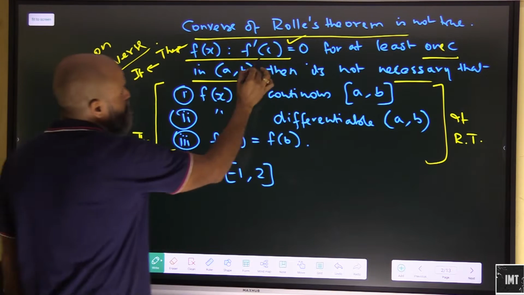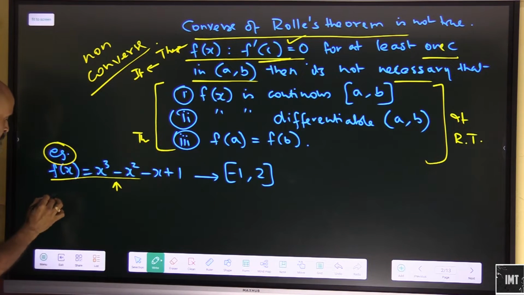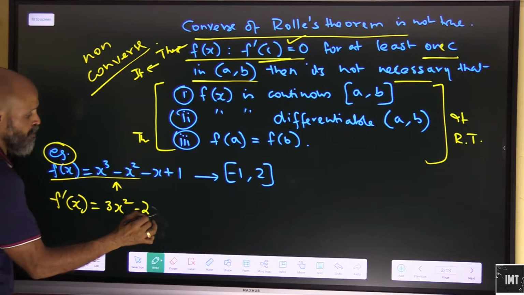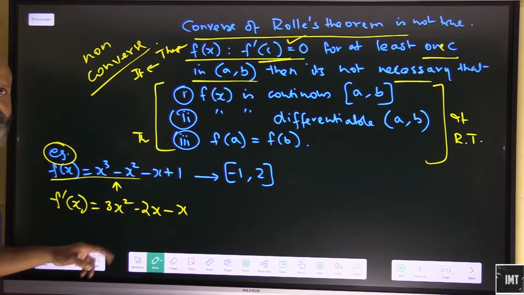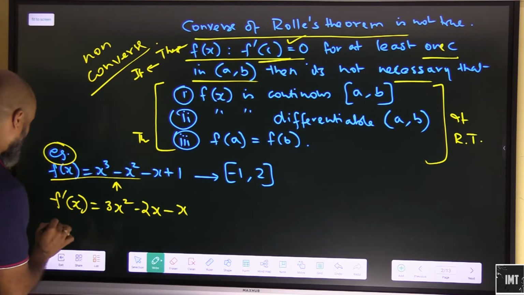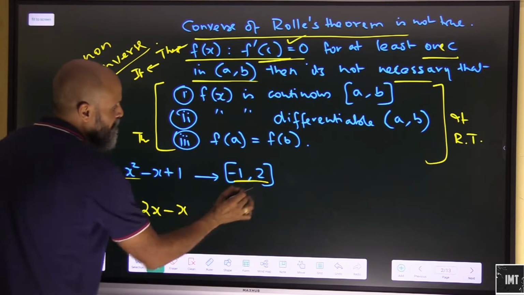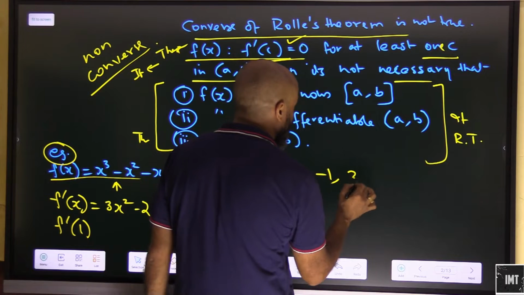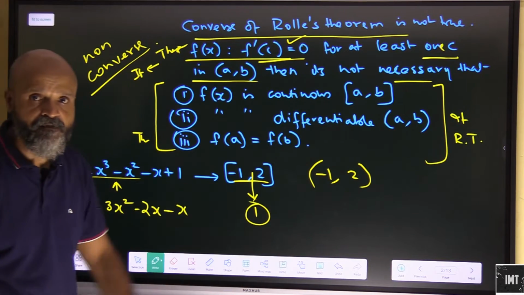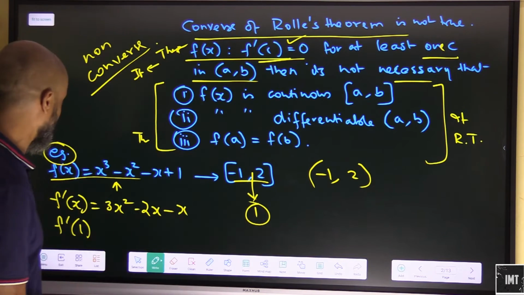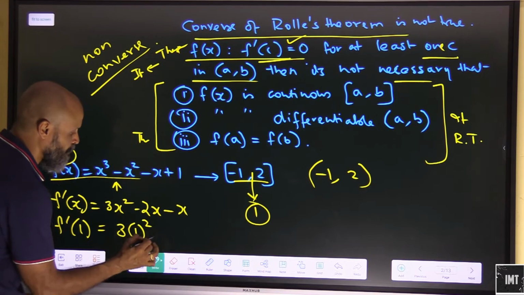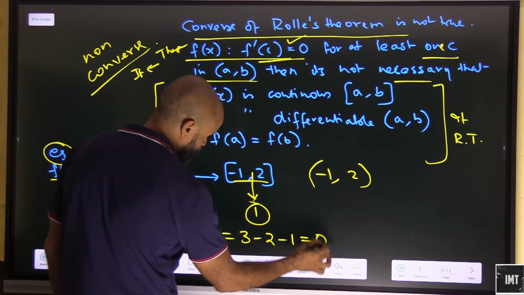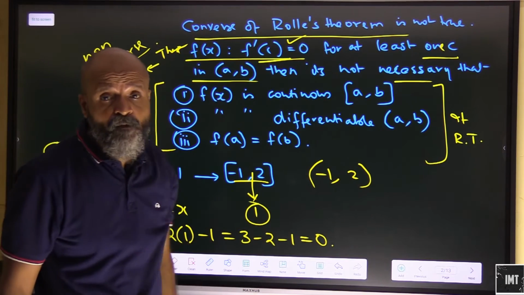Converse means f dash c is equal to 0. Let's say I do f dash x, which will be 3x square minus 2x minus 1. This is going to be f dash x. Now if I put f dash 1, between minus 1 and 2 there is a point 1 in the open interval. We pick up a point 1 which lies very much between minus 1 and 2. Let's examine this here. So here we will have 3 into 1 square minus 2 into 1 minus 1. That gives 3 minus 2 minus 1, which is 0. So this condition is fulfilled.